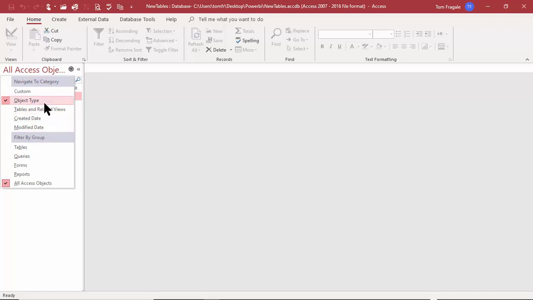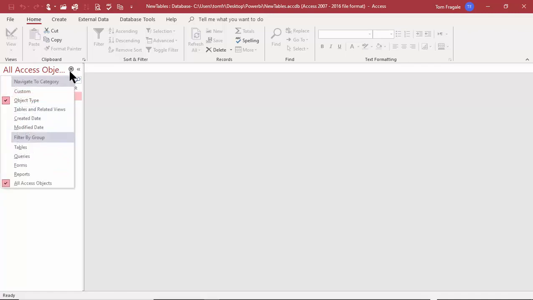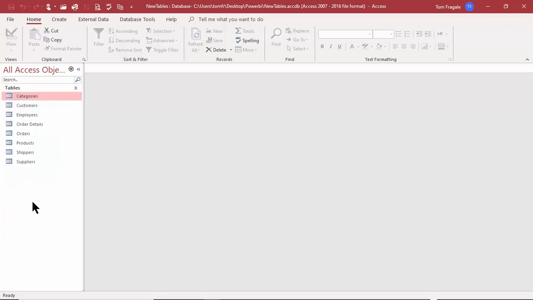And that way, then the tables will be first, and then queries and forms and reports, and then macros and modules. So when we say object type, then it'll show in that order, and then I like to see all Access objects. But notice how you can click on that arrow on the navigation pane, and you can decide how you want to see that. So I like it by object type, and I like to see all Access objects, but you could change it in different ways over here.